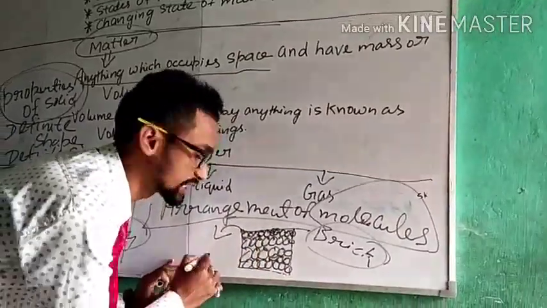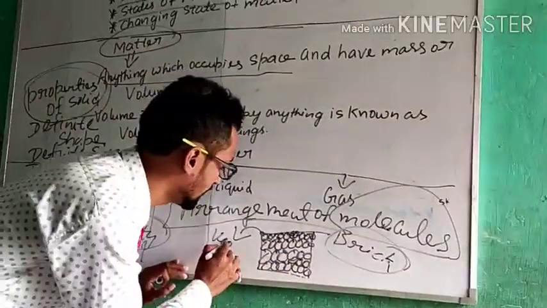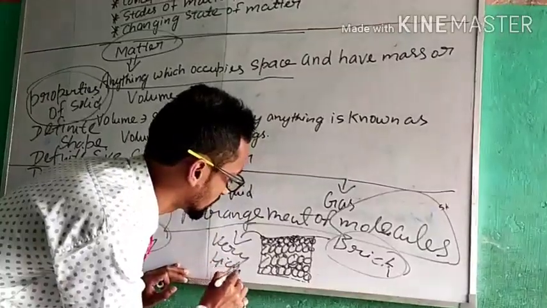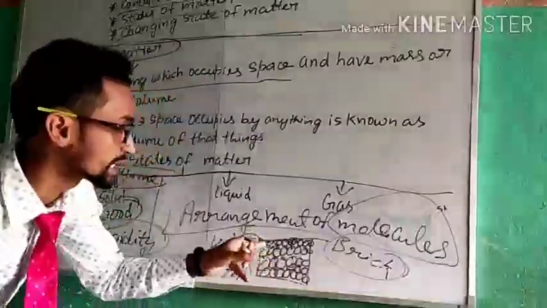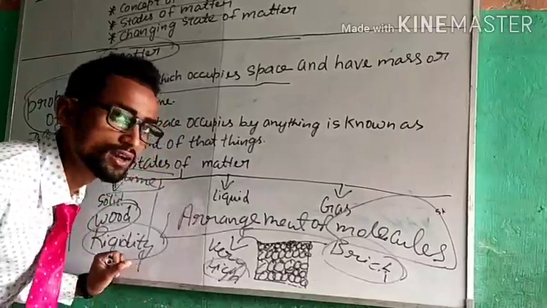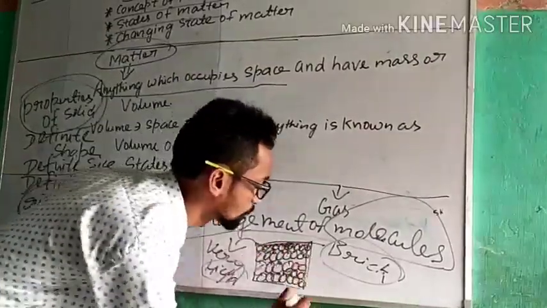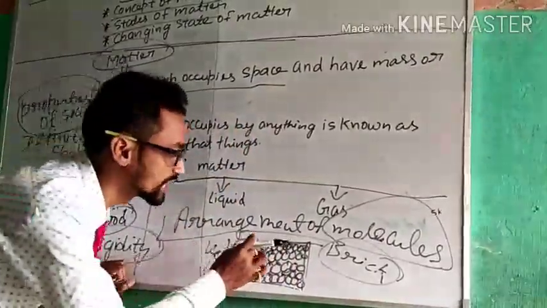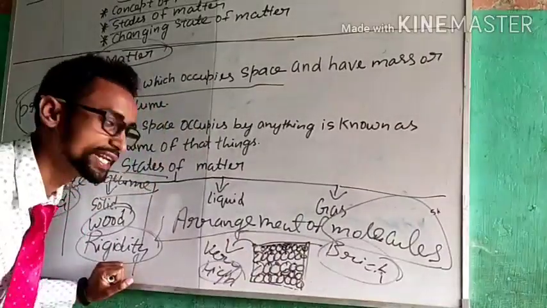The force of attraction is high because they are present closer to each other. That's why the force acting between the two molecules is very high.